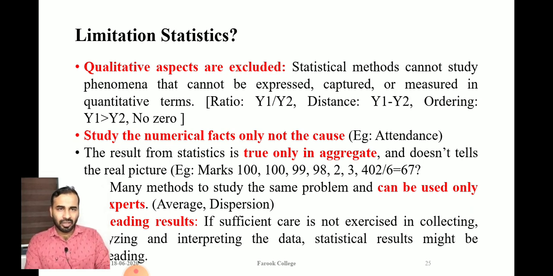The first one is the ratio: it should not have any meaning. The distance should not have any meaning. The ordering is not possible, and there should not be a meaningful zero. So there are four criteria. These criteria we will discuss later.